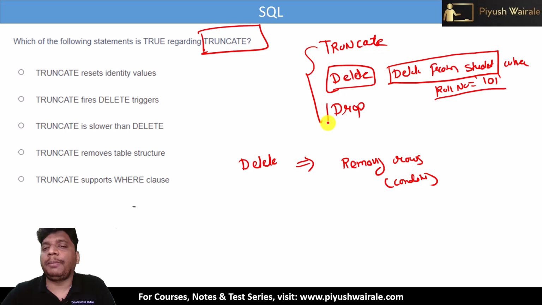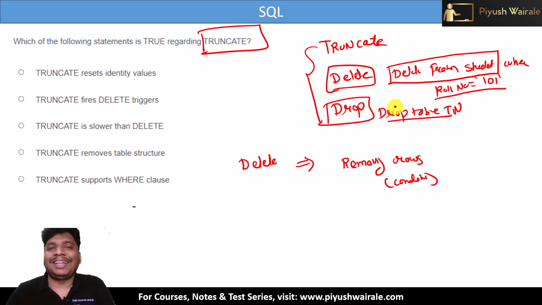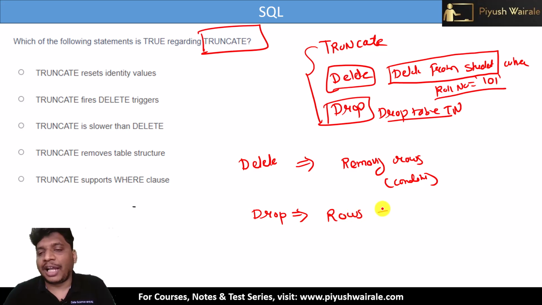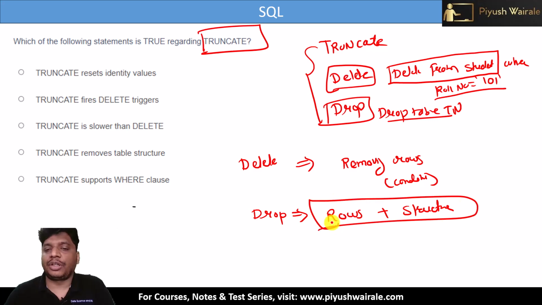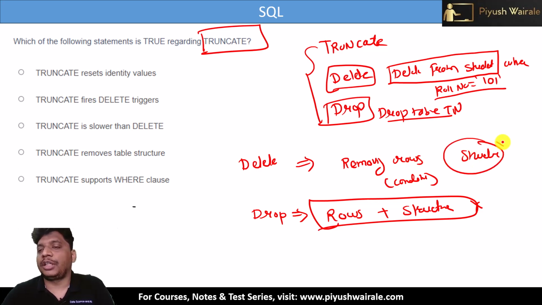Now what about drop table? Drop table, table name. It means it is going to drop the entire table from the database itself. So when we talk about drop table, it drops the entire table from the database. It removes rows as well as the structure of the table. Rows plus structure of the table get removed here. In the case of delete, only rows get removed. The structure remains the same. The structure does not get removed, right? This is how delete and drop work.